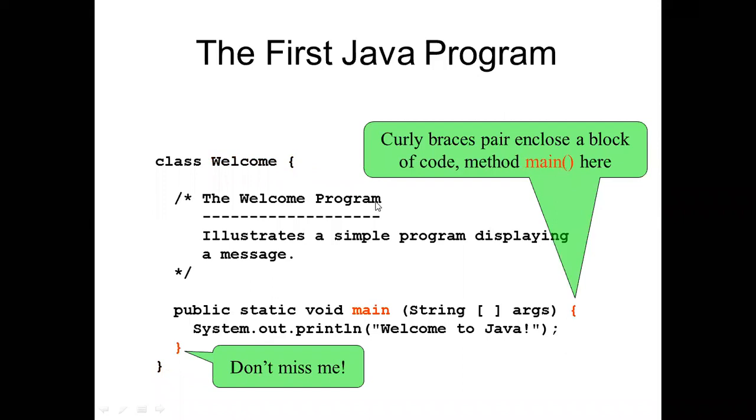Again you can see what main is here. In C programming it is called the main function. It indicates that execution of the program starts from here. The curly braces pair enclose a block of code.